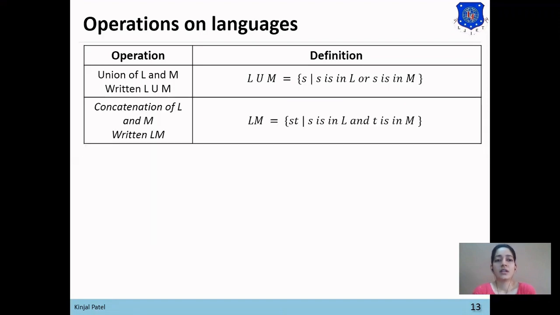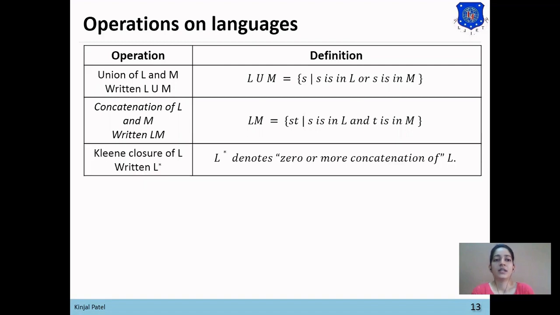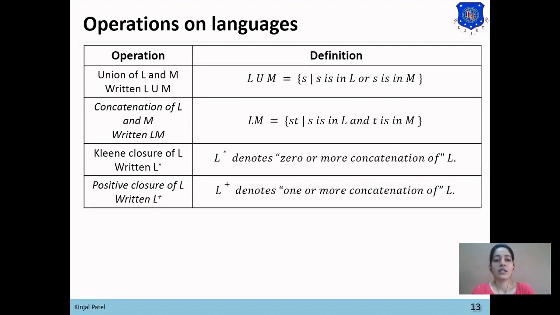Then to denote the concatenation of L and M, the dot symbol can be used, or you can just write L followed by M. Then to denote the Kleene closure of a language, L Kleene star is used, which represents zero or more concatenations of L. Then to denote the positive closure of L, L positive plus is used, which denotes one or more instances of L.